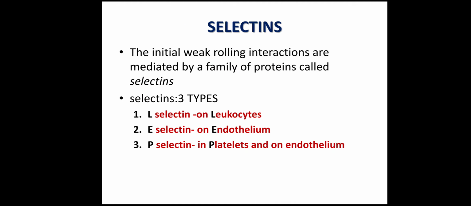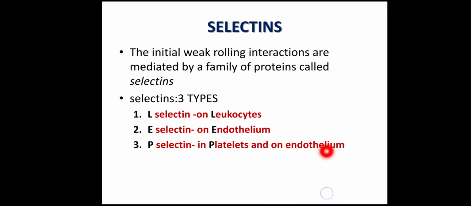So first, let us discuss selectins. Selectins are responsible for rolling, and there are three types of selectins. First is L-selectin, which is present on leukocytes. That's why it is called L-selectin. Now E-selectin is called so because it is present on the endothelial cells, while P-selectin is present on both platelets and endothelium.